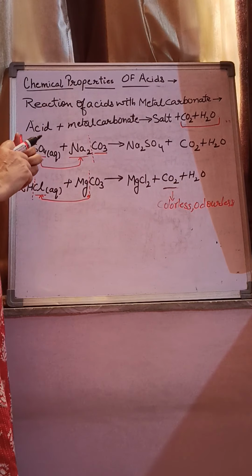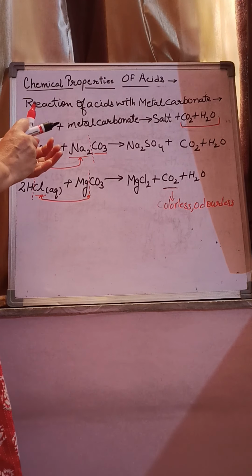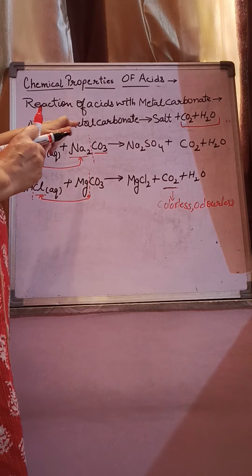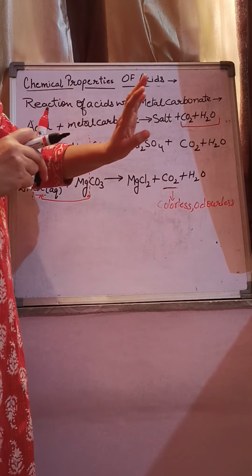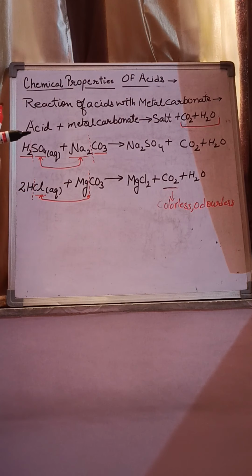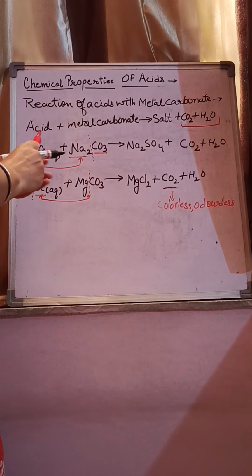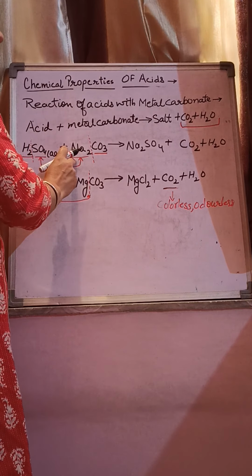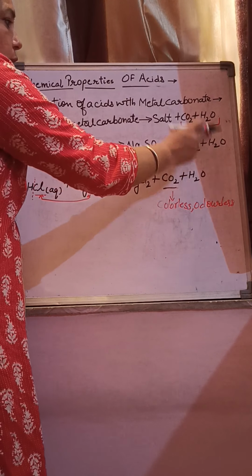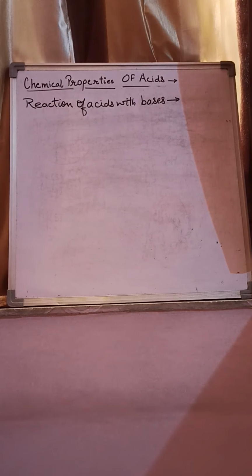Okay children, this is the second chemical property of acids, that when acids react with metal carbonate, salt, carbon dioxide and water are formed. And how to learn this reaction? Divide the acid into two parts, divide the carbonate into two parts, attach the negatively charged part, the anion, with the metal, and release carbon dioxide and water. Okay, so this is the second property of acids. Now we